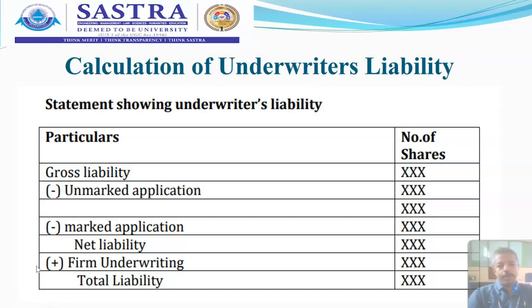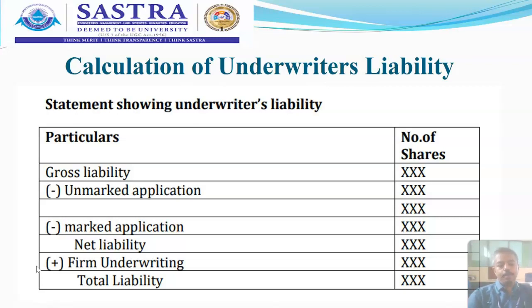Then you add firm underwriting, the number of shares the firms have taken responsibility to underwrite, and then the total liability can be arrived at.